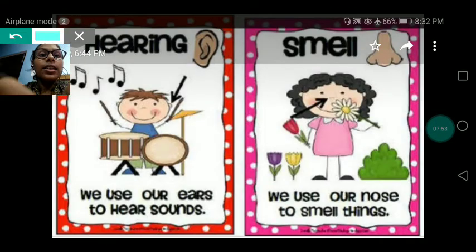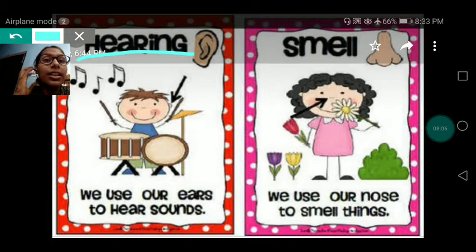Hearing. It is written hearing. We use our ears to hear sounds of drum beat, a song, a scolding, a melodious song sound, anything which we are hearing, whatever getting in our ear, that is a hearing process. With the help of our ears we can hear. Okay. Smell. We use our nose to smell the thing, either it is good or bad.